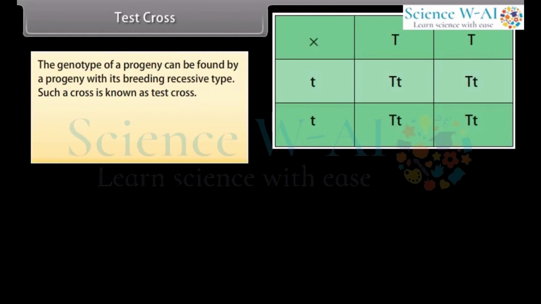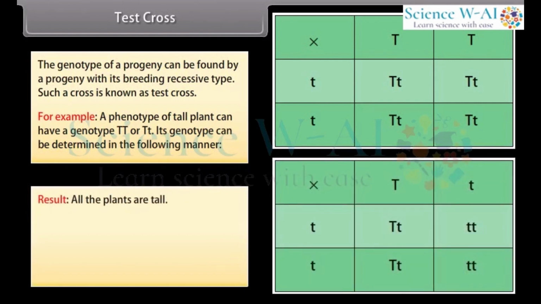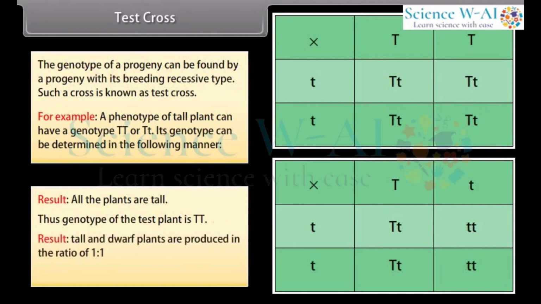Test cross. The genotype of a progeny can be found by crossing it with its recessive type. Such a cross is known as test cross. For example, a tall plant can have a genotype TT or Tt. Its genotype can be determined in the following manner. In the first case, all the plants are tall, thus the genotype of the test plant is TT. In the second case, tall and dwarf plants are produced in the ratio of 1:1. Thus, the genotype of the test plant is Tt.